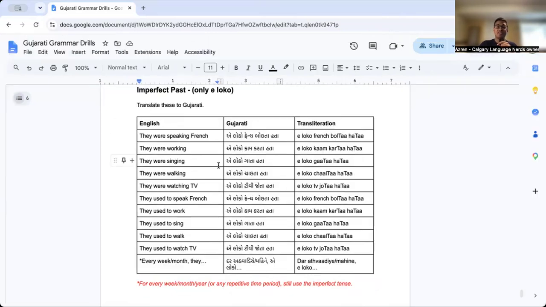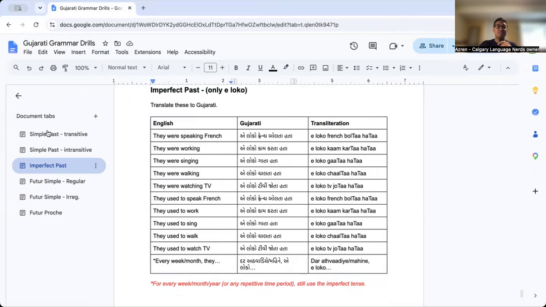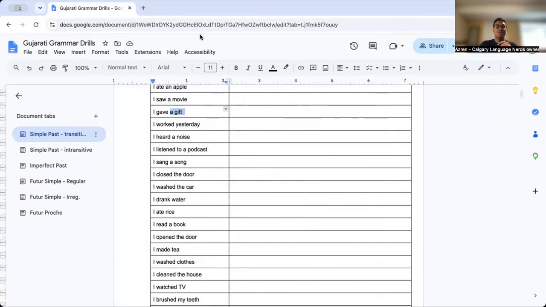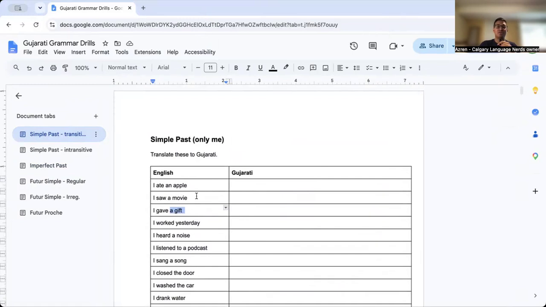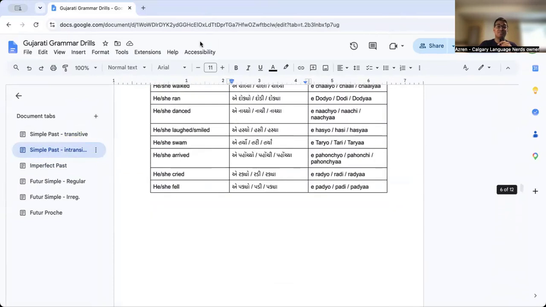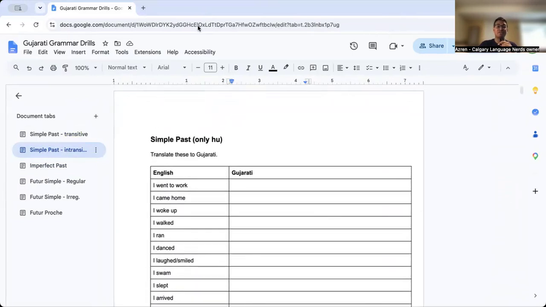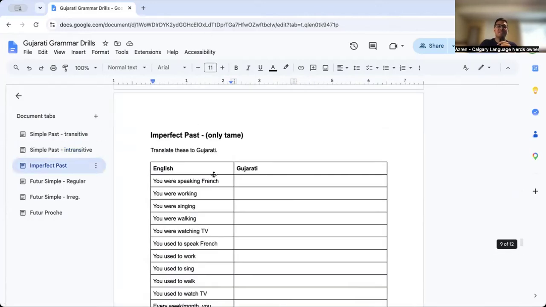So as a summary, let's summarize here. Yesterday, we looked at the simple past tense. The vast majority of verbs in Gujarati with the simple past tense are going to follow the rules that we covered yesterday. That's the bulk, the meat and potatoes of the simple past tense. Today, we looked at a very, very small exception to the simple past tense. We rarely have to worry about this one. There's a very small number of verbs that follow a slightly different rule set, but not that bad, honestly. And then, of course, we have the imperfect past tense, which we looked at today.